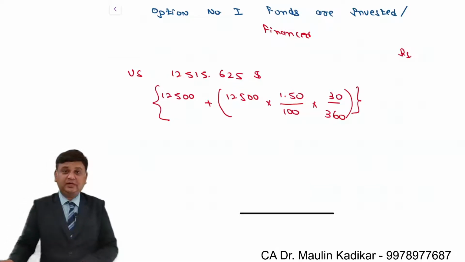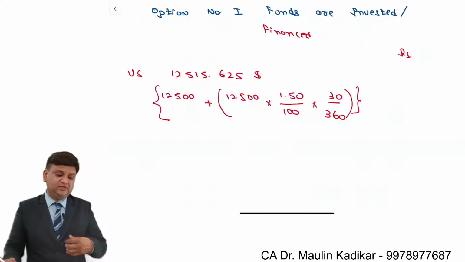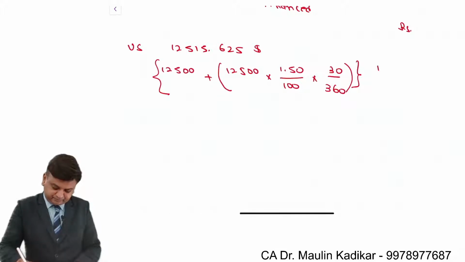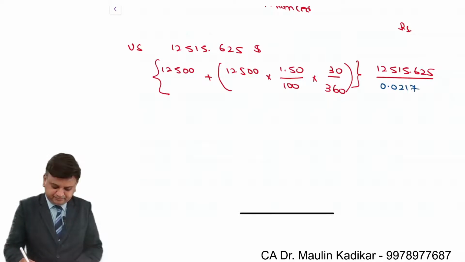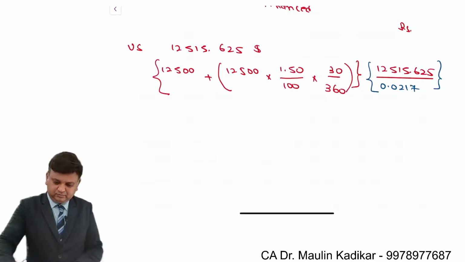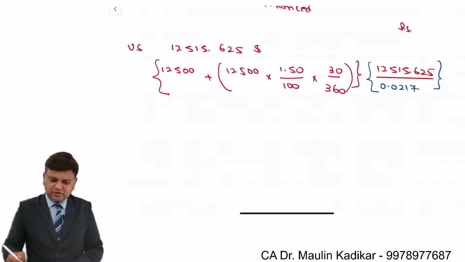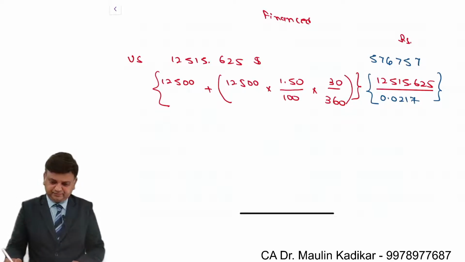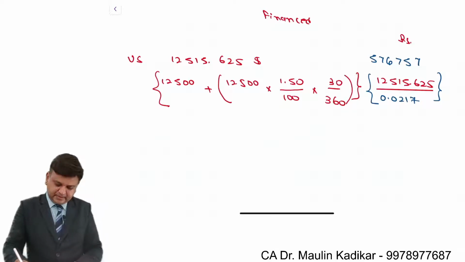Of course, it is required to be converted into rupee currency using the 30 days forward exchange rate, which is 0.0217. So that comes to 5,76,756.91.